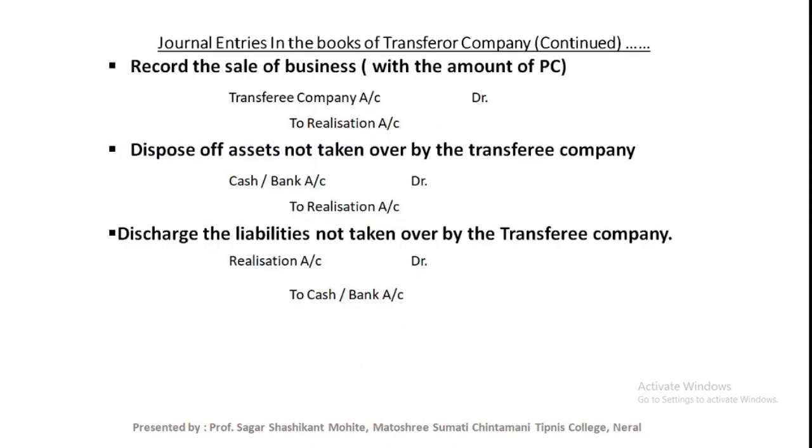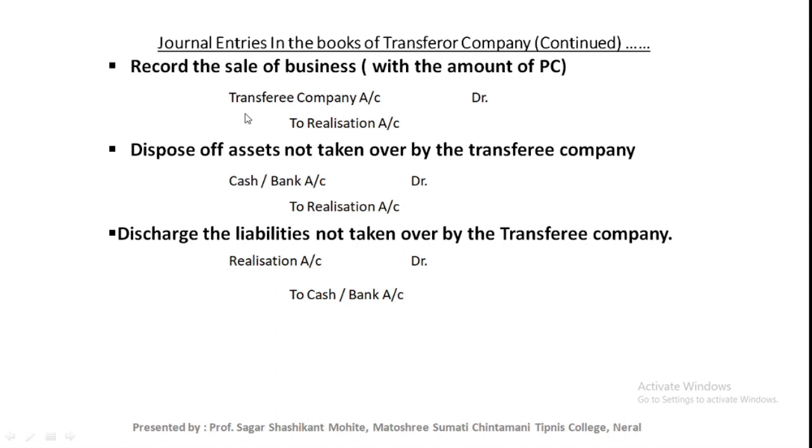After transferring all the items of the transferor company's balance sheet to the specific accounts, the next transaction is the record of sale of business. The journal entry will be transferee company account debit, that means new company account debit, to realization account. The amount of this journal entry is the purchase consideration amount.